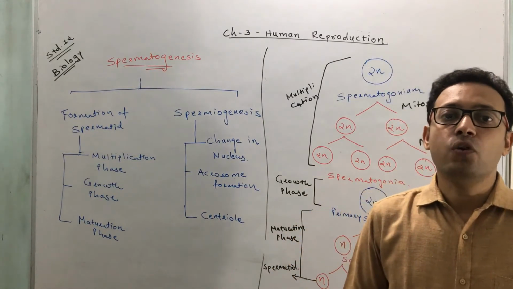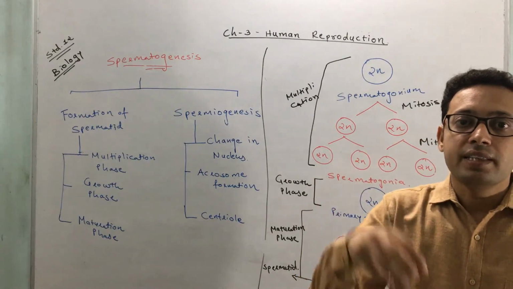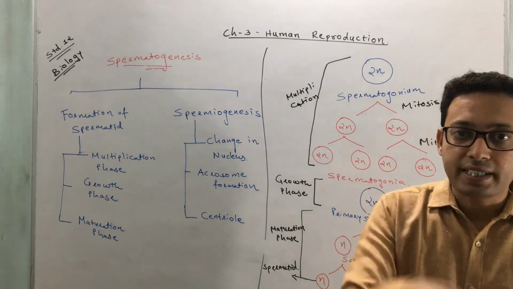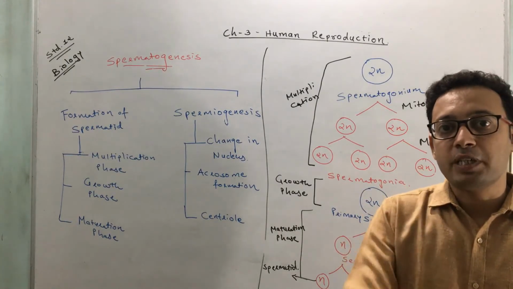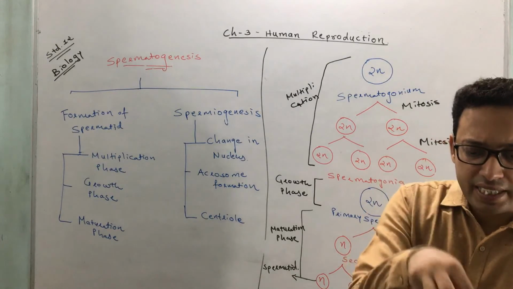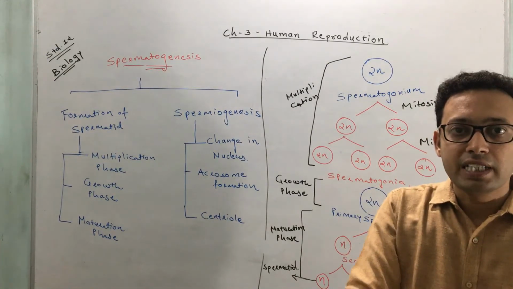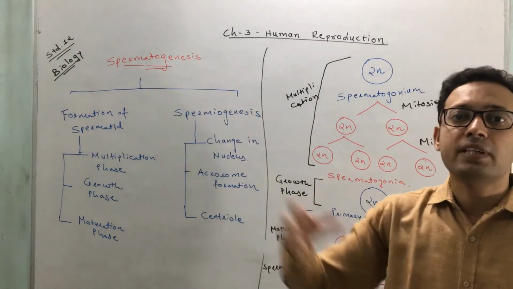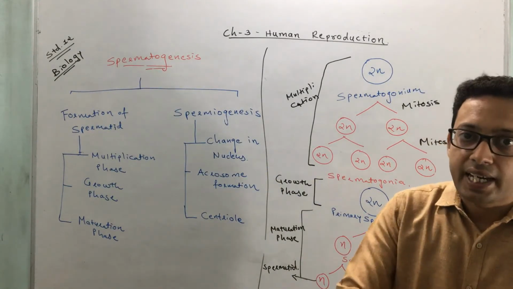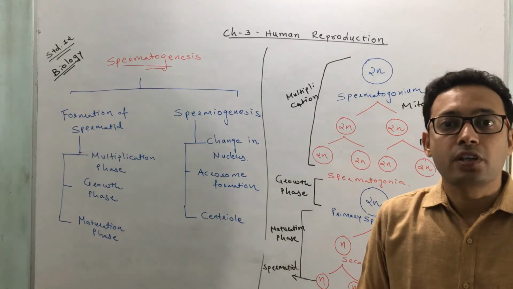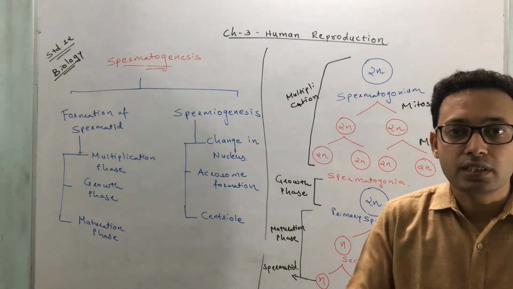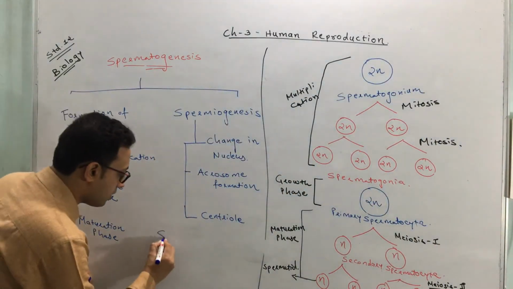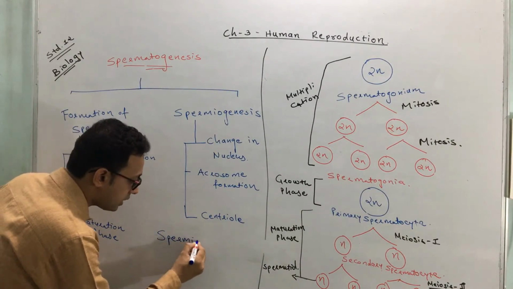Initially, the head of the sperm remains embedded or attached in the spaces between the Sertoli cells. It is not released. Once the sperm is formed, the liberation of that sperm occurs. Its head, which is embedded between the Sertoli cells, is liberated, and that process is called spermiation.